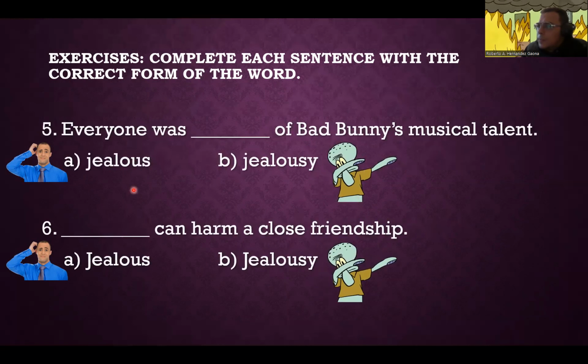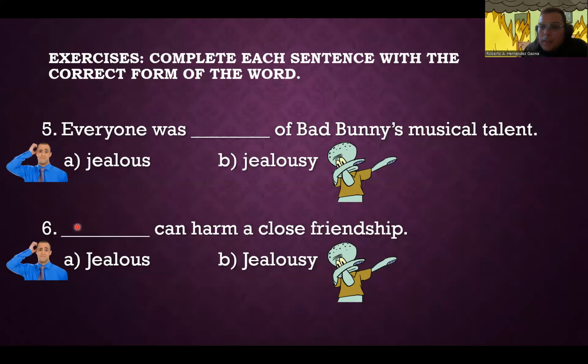And we have these, like, let's go to number 6 in this case. We did the top one, so let's do a bottom one. It says blank can harm a close friendship. Do we want to say jealous or jealousy? Well, we first have to analyze what each one is. So jealous, which word form is it? If you guys said it is an adjective, you are correct. Jealous is an adjective. And then B is a noun, jealousy.